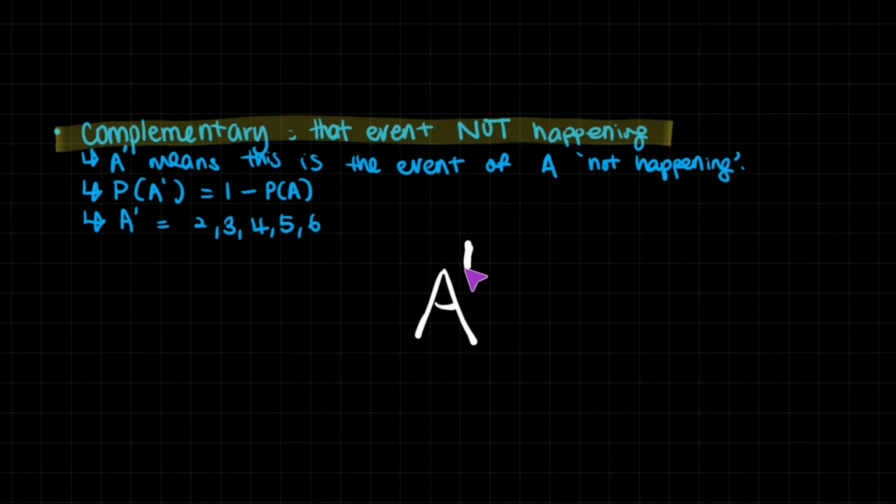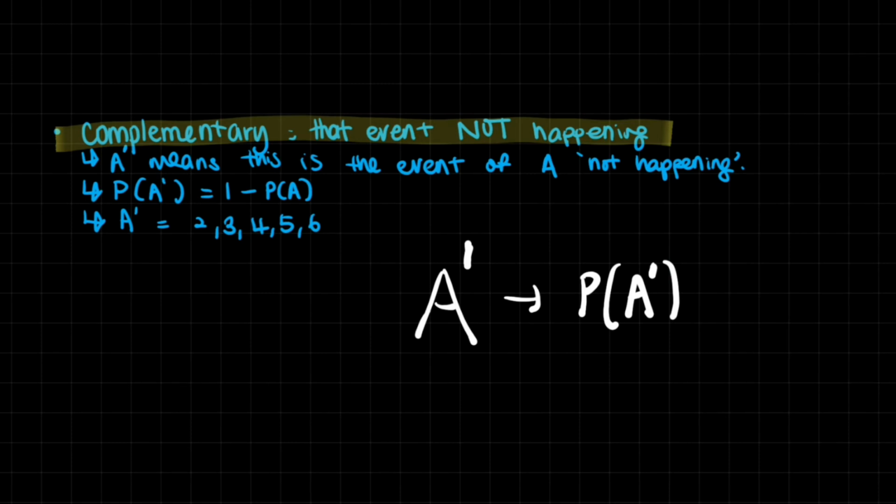Now, A apostrophe means this is the event of A not happening. So the probability of A not happening is basically 1 minus the probability of A happening.